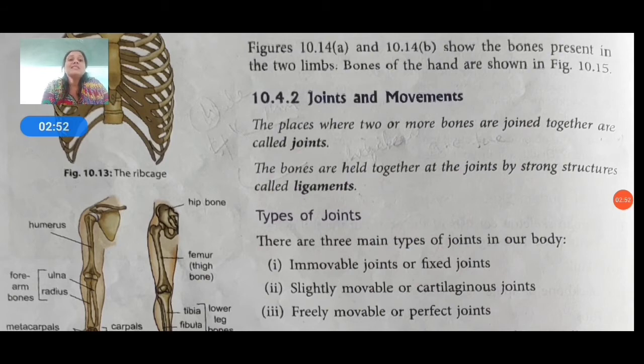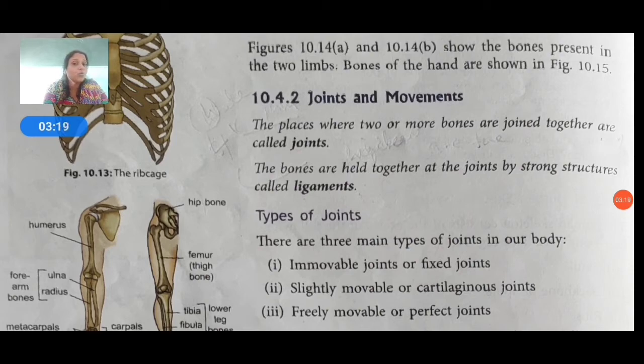Then also the types of joints. There are three main types of joints. In our body we have many types of joints. How many? Three types. Immovable joints or fixed joints: we cannot move these parts. They are called immovable joints or fixed joints. Fixed joint, that means they are fixed at one place.